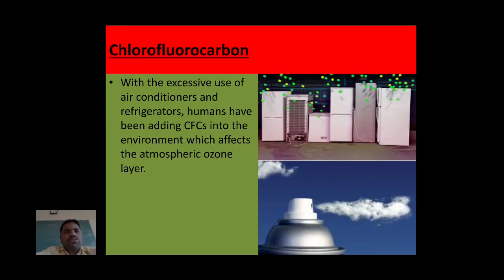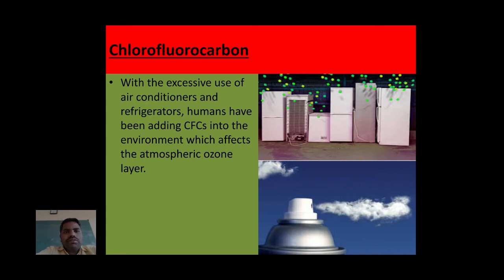Next one is chlorofluorocarbons, CFCs. In the image we can see some coolants, refrigerators and ACs. If we use air conditioners and refrigerators in large numbers, they emit CFCs, which enter the atmosphere and affect the ozone layer.